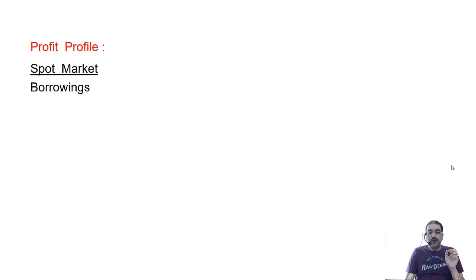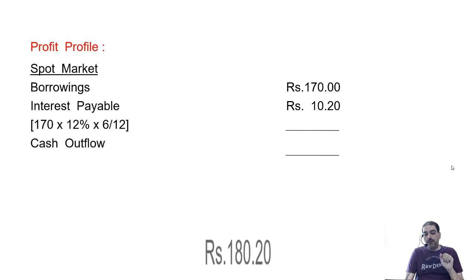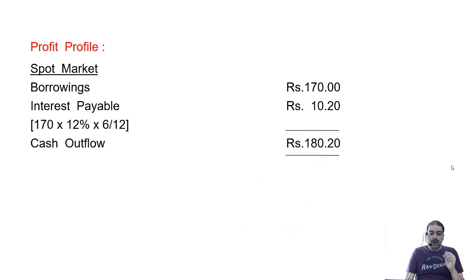In the spot market, to buy the share, I will have to borrow 170 rupees because I don't have cash with me. I will pay interest at the rate of 12% for 6 months. So 10.2, that means total outflow of cash is going to be 180.2. Against that, what am I going to get?